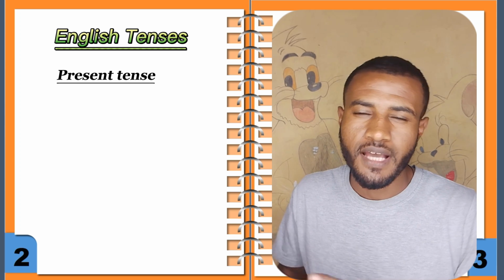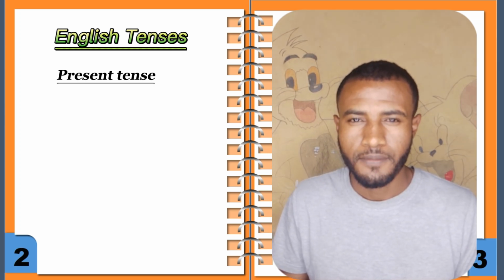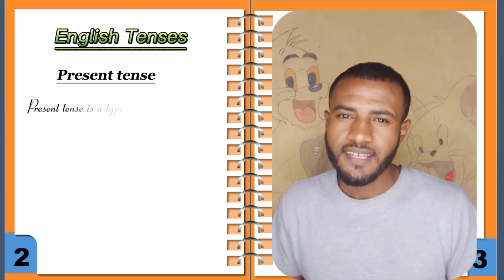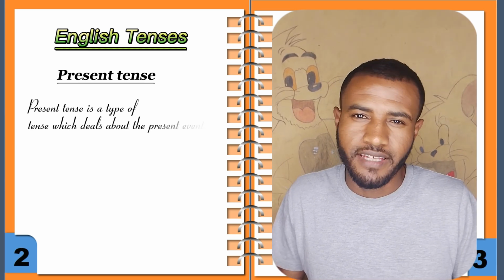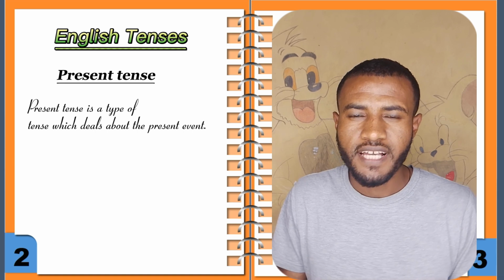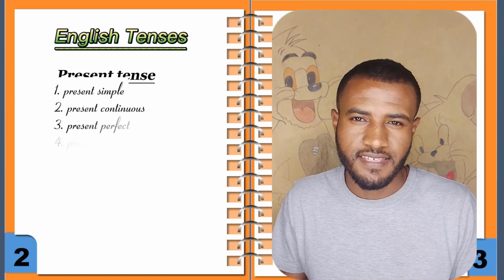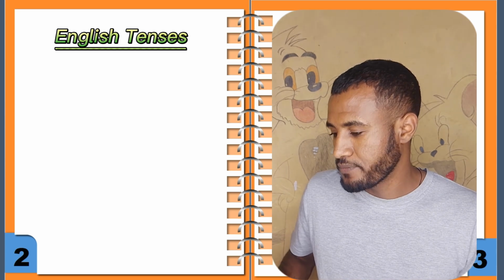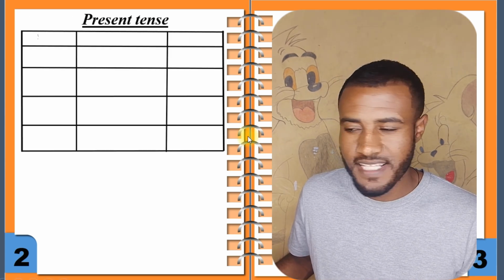So guys, today we are going to discuss about the present tense. Right? So present tense is a type of tense which deals about the present time. So basically, present tense can be classified into four classes. Alright, so the present tense has four classes.